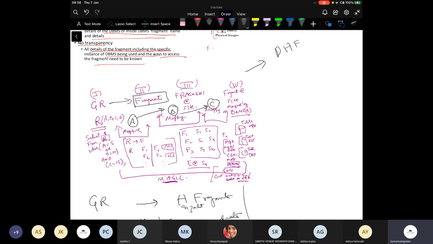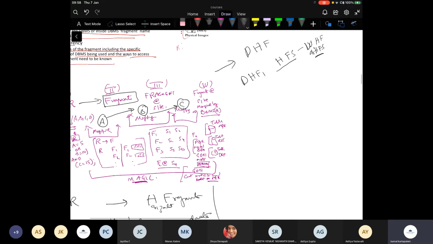You need to store my derived horizontal fragment 1, then the horizontal fragmentation on which it is based, then which horizontal fragment of this horizontal fragmentation scheme it is stored on. And then any other details if they are required. So I need to store that also.